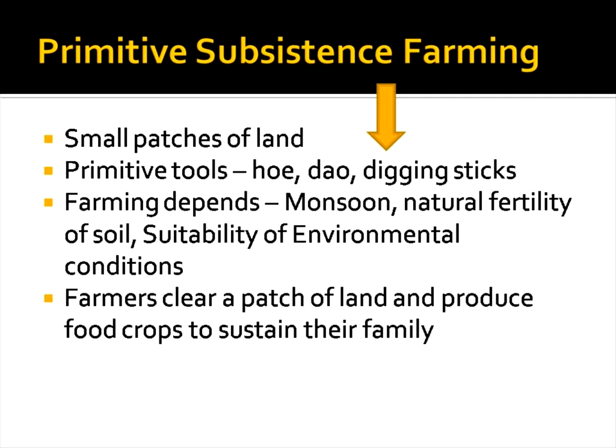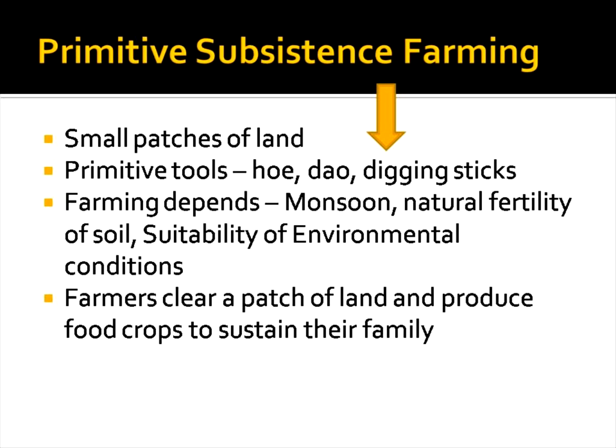This farming depends on monsoon. Every farming depends on monsoon, the natural fertility of the soil, and the suitability of environmental conditions.